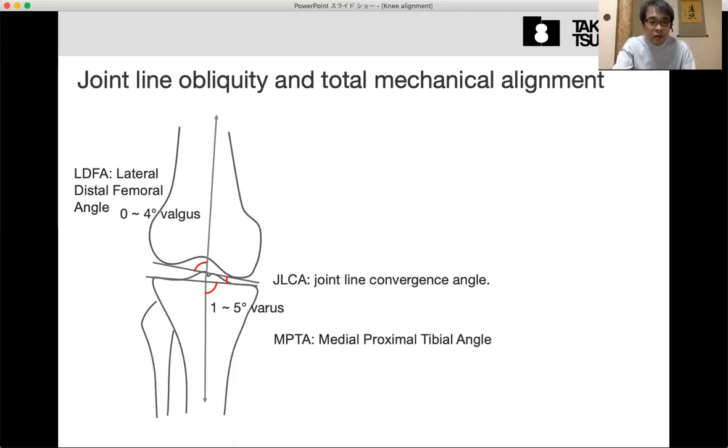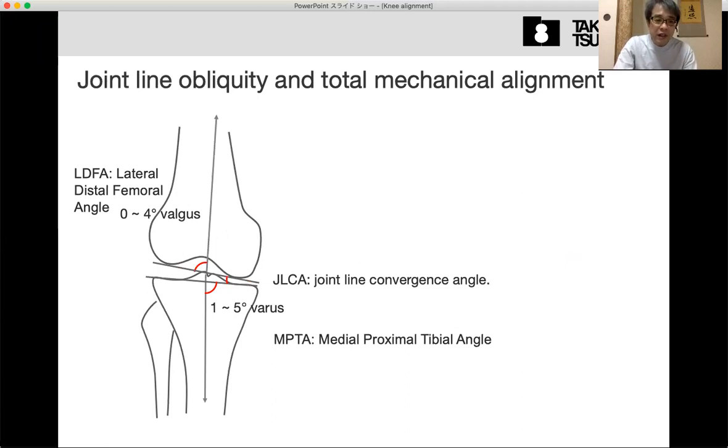So it can be caused by the medial proximal tibial angle, MPTA, the inclination of the angle between the upper surface of the proximal tibia and the tibial axis. This MPTA comes around 1 to 5 degrees varus. On the contrary, on the femur side, the lateral distal femoral angle, LDFA, comes around 0 to 4 degrees valgus.